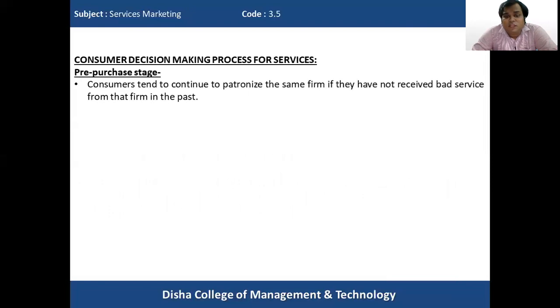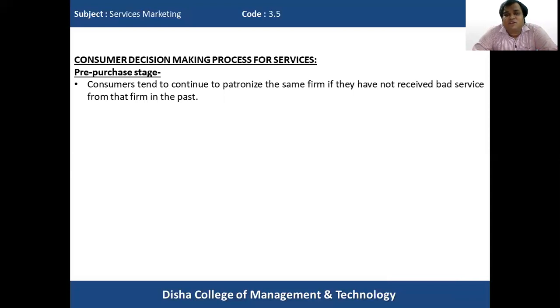Customers tend to continue to patronize the same firm if they have not received bad service from that firm in the past. So one of the ways of reducing the risk is to be loyal to a company from which we have never received any bad service.